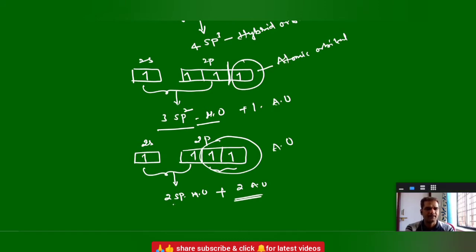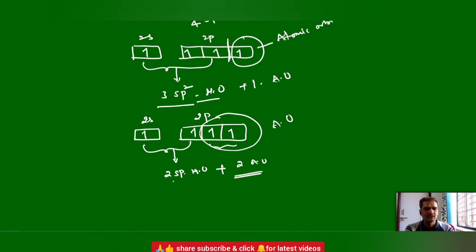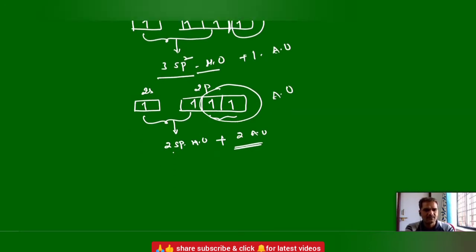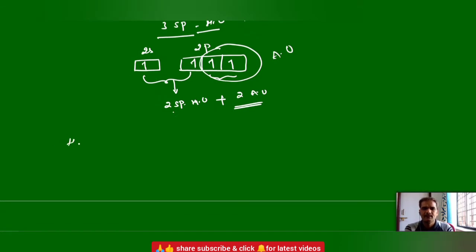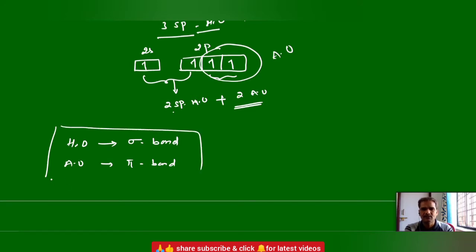So these points you should remember. Carbon can undergo sp3 hybridization, sp2 hybridization and sp hybridization. These atomic orbitals generally form pi bonds. Hybrid orbitals always form sigma bonds. In organic compounds, hybrid orbitals will form sigma bonds and atomic orbitals will form pi bonds.